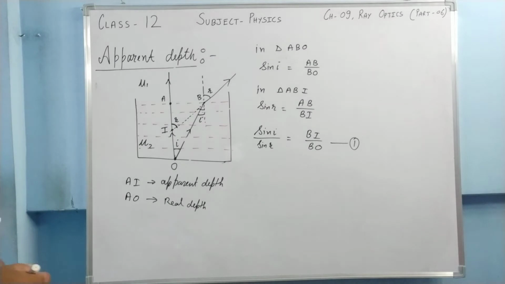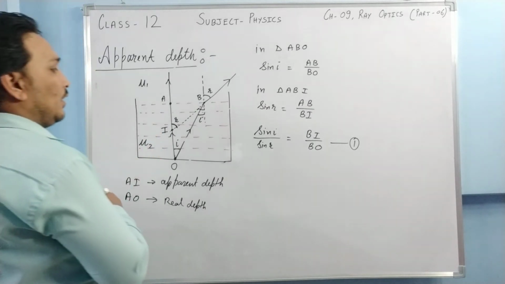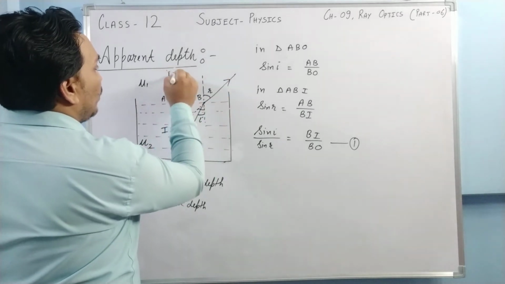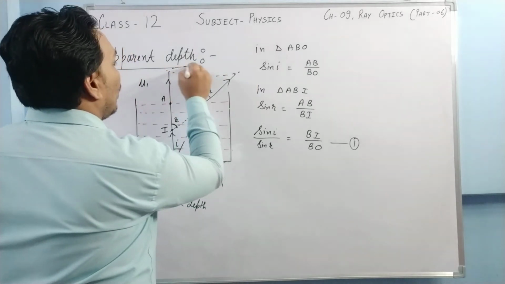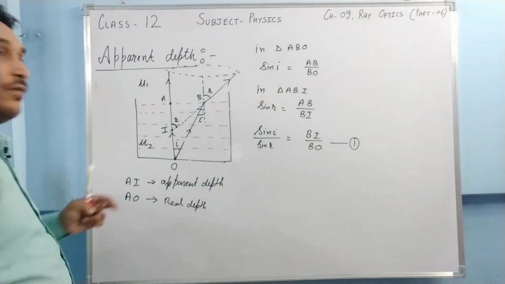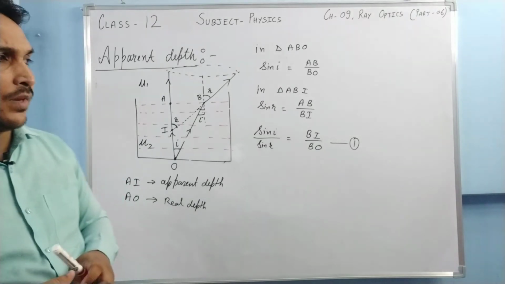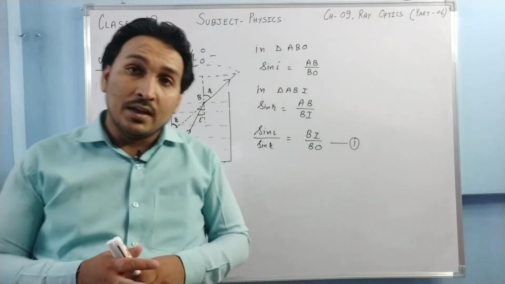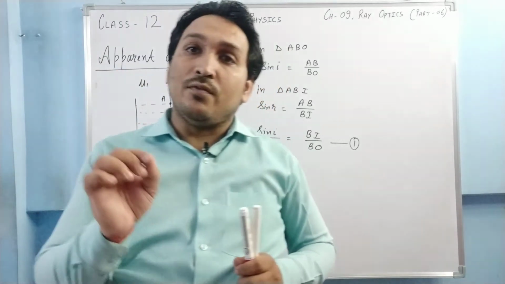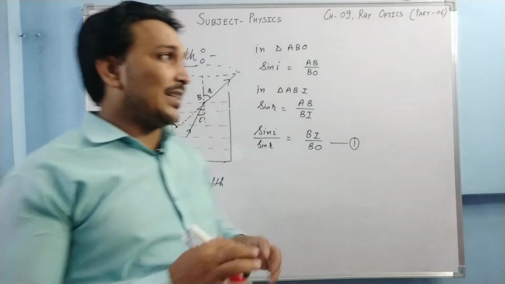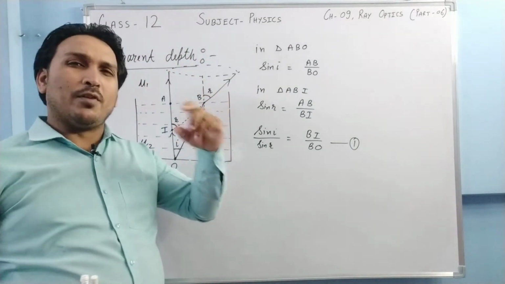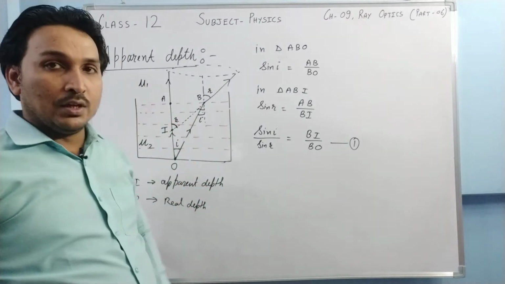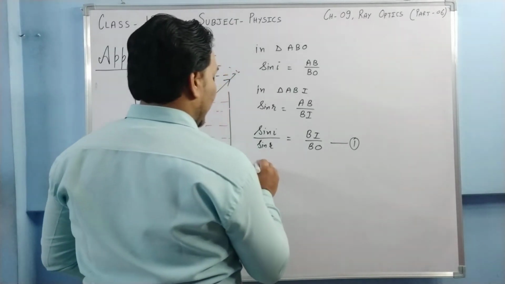Now just try to understand, for watching this eye, this ray and this ray should reach one's eye, and I don't believe that someone's eyes are that big. In our eye there is the pupil, a small hole through which the light enters our eyes. The diameter of that hole is 1 mm to 1.5 mm. So the maximum distance between these two rays will be 1 mm to 1.5 mm, which is very small in comparison to these depths. So basically what I'm trying to say is that AB is very small.